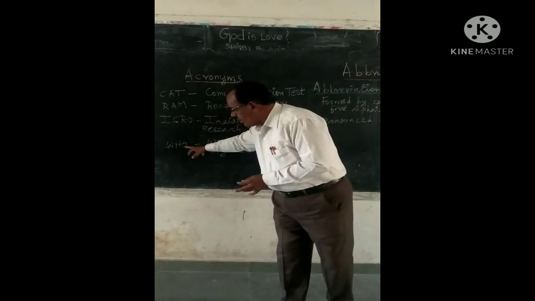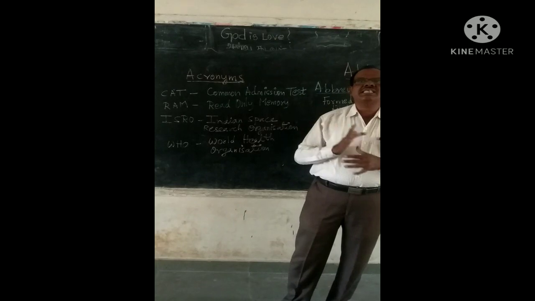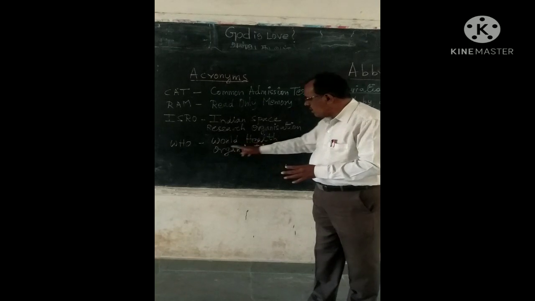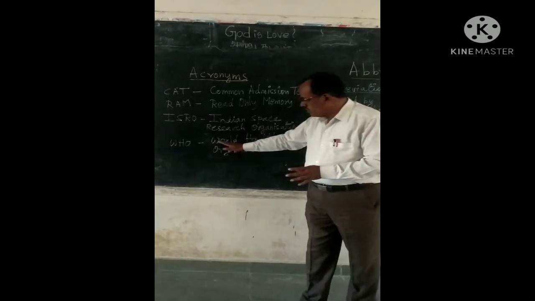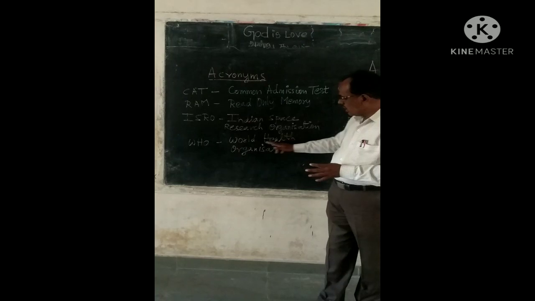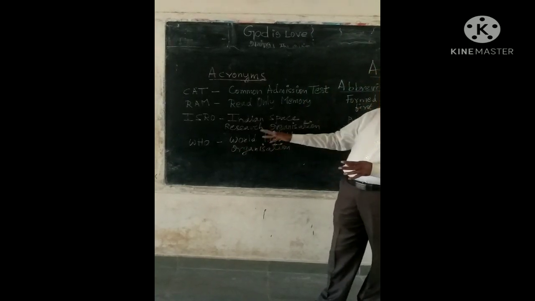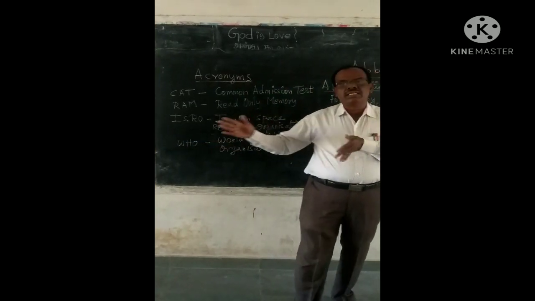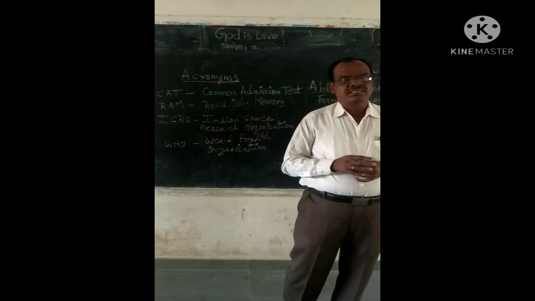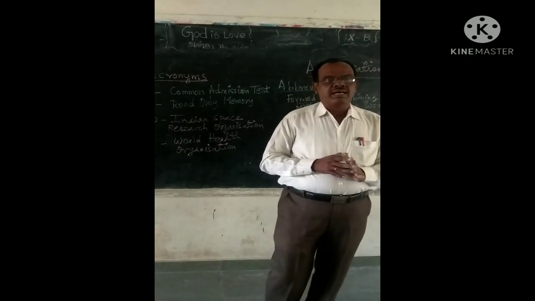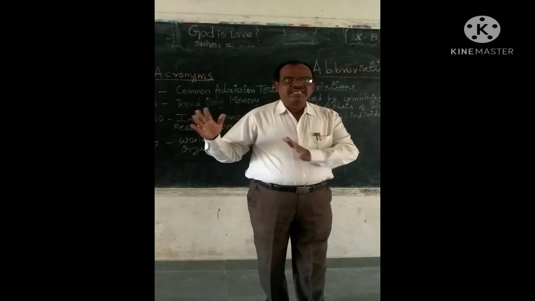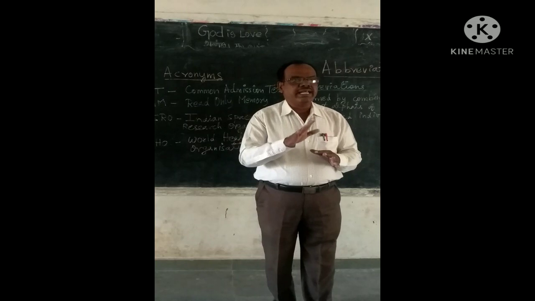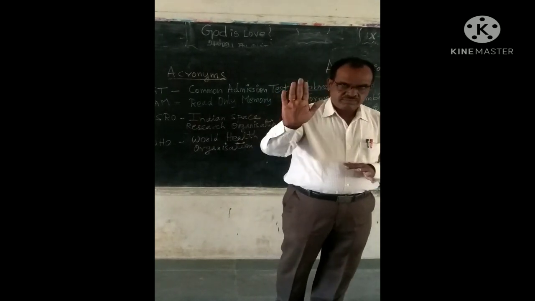Here, all letters of WHO are written in capital letters, and this refers to World Health Organization. W from World, H from Health, O from Organization. This is used to form the acronym WHO. My dear students, I hope it is clear. You can take the details of abbreviations and acronyms and make use of them in your day-to-day English usage.